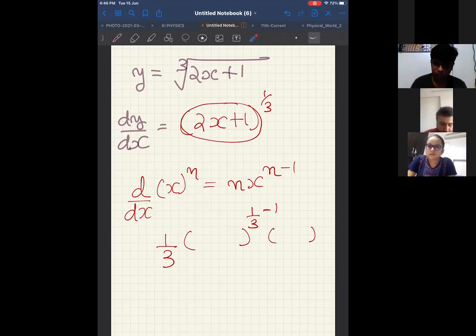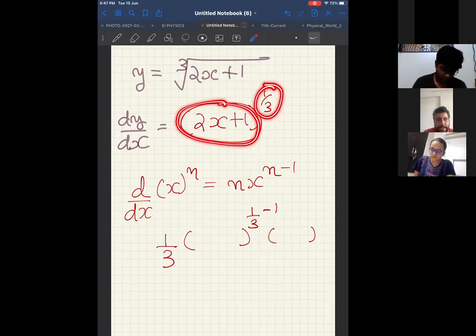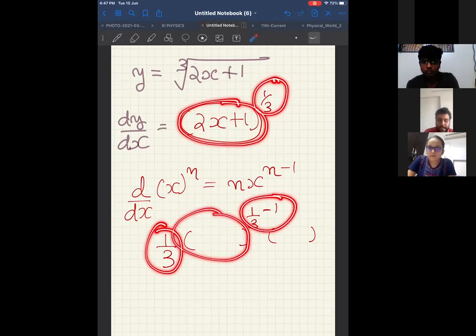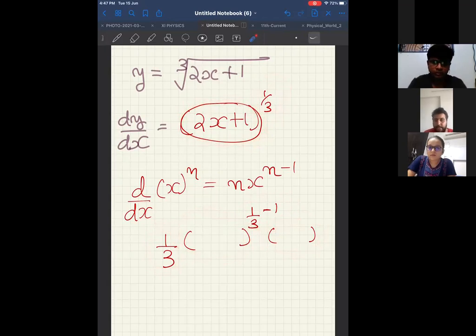Listen to me again. The question is of the form something power n. Look at the screen, then start writing. Therefore, the answer will be n into something power n minus 1 into differentiation of that something. Now if I fill it in: 1 by 3, 2x plus 1 to the power 1 by 3 minus 1, into differentiation of 2x plus 1, which is only 2. Tell me if you have understood. Because differentiation of 2x is 2 and differentiation of 1 is 0.